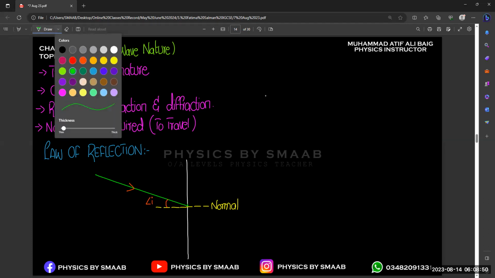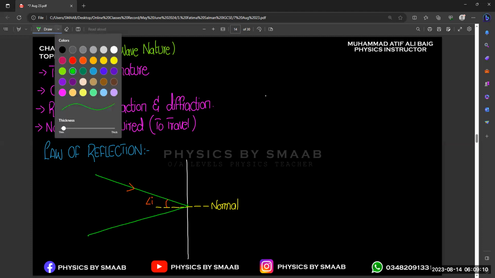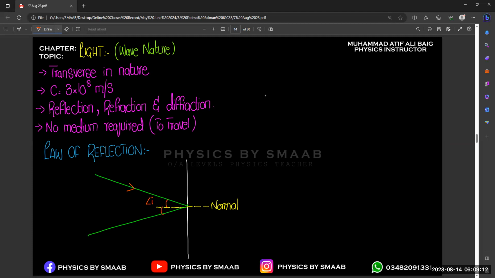And when this light reflects back, it will reflect back with the same angle from the normal. This will move in the same direction like this. So it will reflect back with the same angle in the other direction. This will be known as the angle of reflection. And this will be the direction of wave in the backward direction.